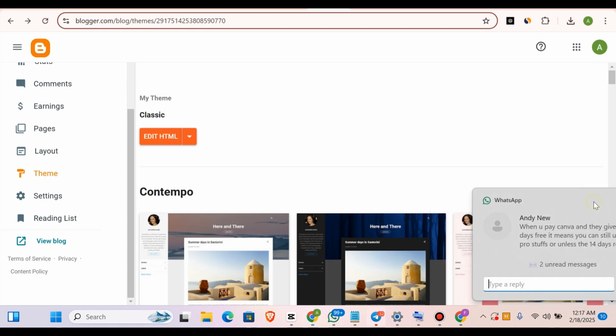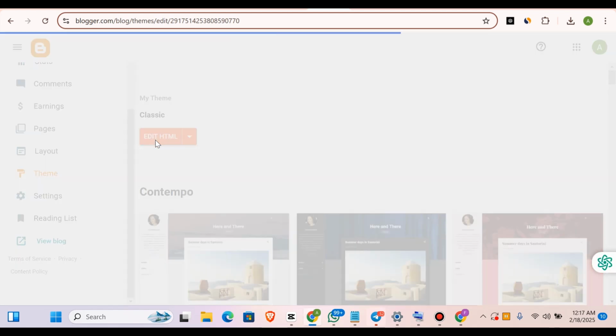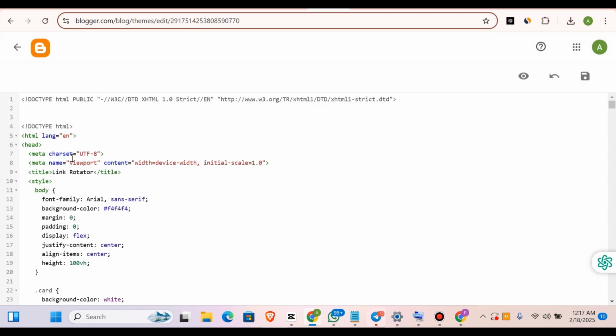All right, so what I'm going to do is to come to edits HTML and then come to this place. This is the head, right? So locate the head, and just go ahead and copy your work. Paste it, rather, paste your link. So this is the link, our link.